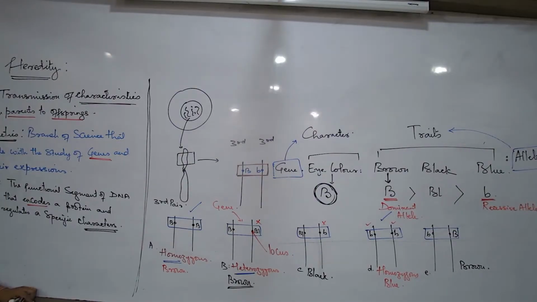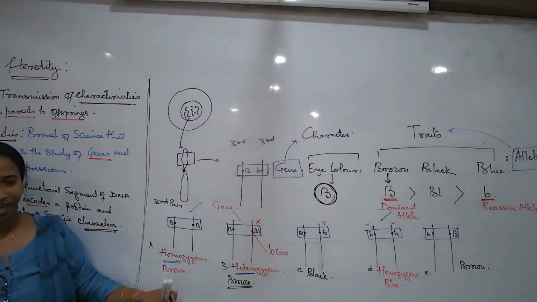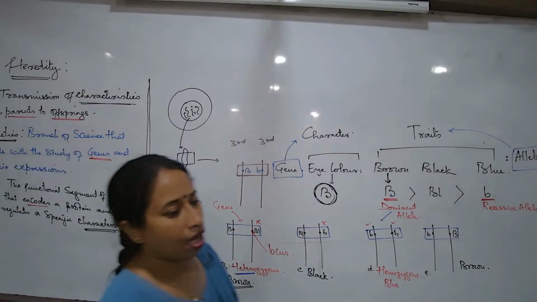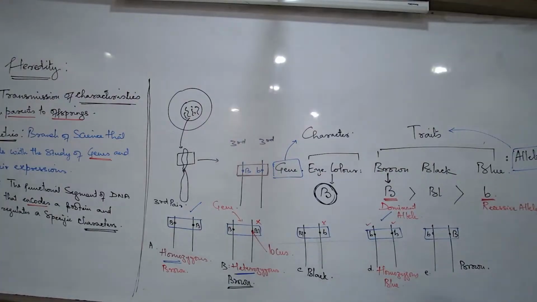Clear? So what is a homozygous? What is a heterozygous condition? Let us define them now. Write down the definitions. Heterozygous and homozygous. Let us write down the definitions first. A dominant and a recessive allele. We have to know the definitions.